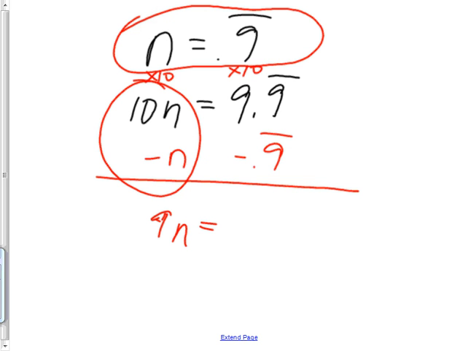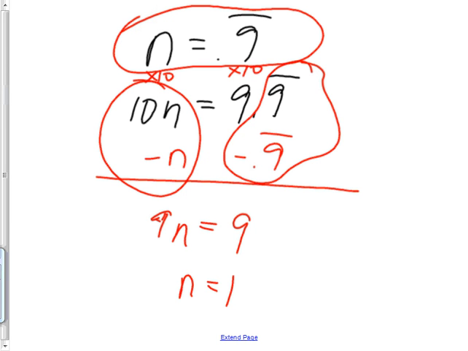9N is equal to, oh, isn't that just going to cancel off that? 9N equals 9. Solve it. What's N equal to? 1. 0.9 repeating is 1. They're equal.